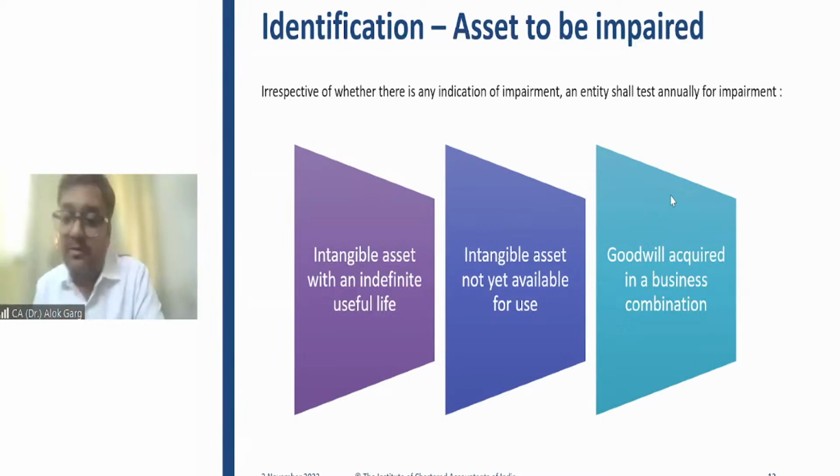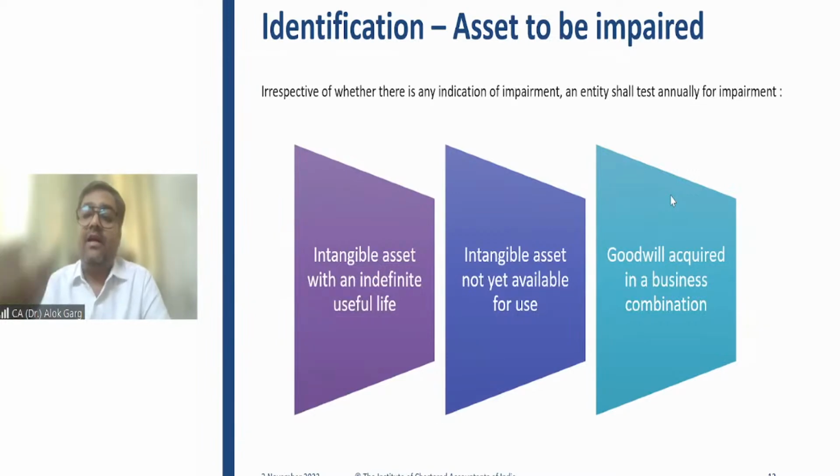For example, a company has done the impairment testing of an intangible asset having an indefinite life in quarter 4, which is the March quarter, and the company has recognized the impairment. Since it is an intangible asset having indefinite life, impairment testing is mandatory.